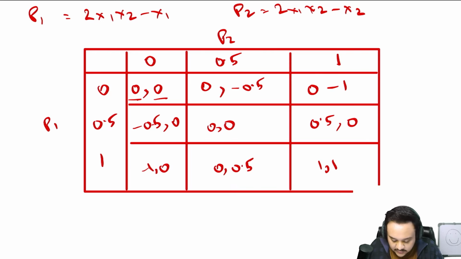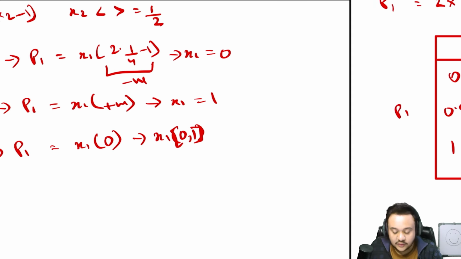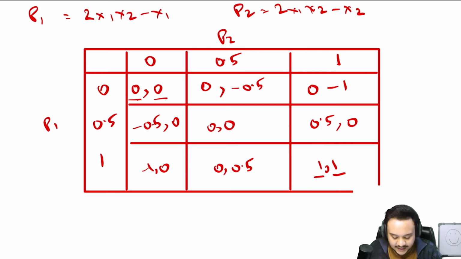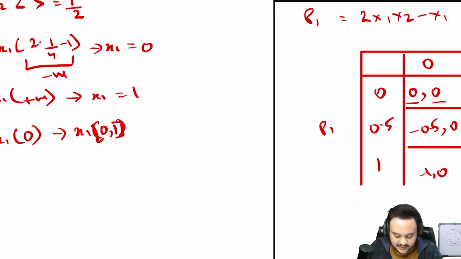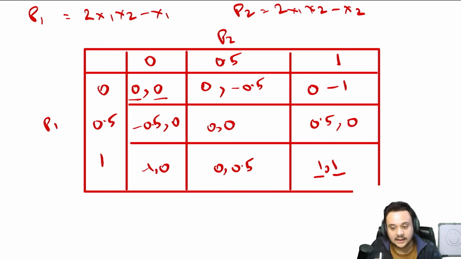When player 2 is going 0.5, a very interesting thing that you are going to notice is that at 0.5 and 0.5, as we had already seen in the actual equation as well, when x1 and x2 are 0.5, x1 can be anything between 0 to 1 when x2 is 1 by 2. Similarly, the reverse is also true, that when x1 is 1 by 2, x2 can also be anything from 0 to 1.